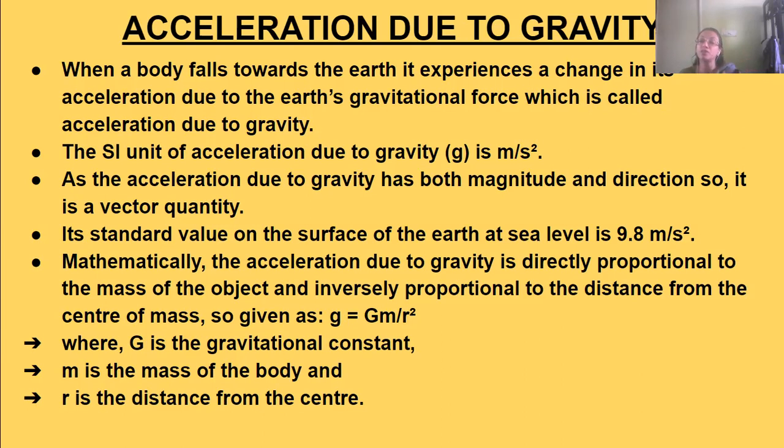And the square of the distance. The small g, that is acceleration due to gravity, is directly proportional to mass and inversely proportional to the square of the distance from the center, or the radius of the Earth.